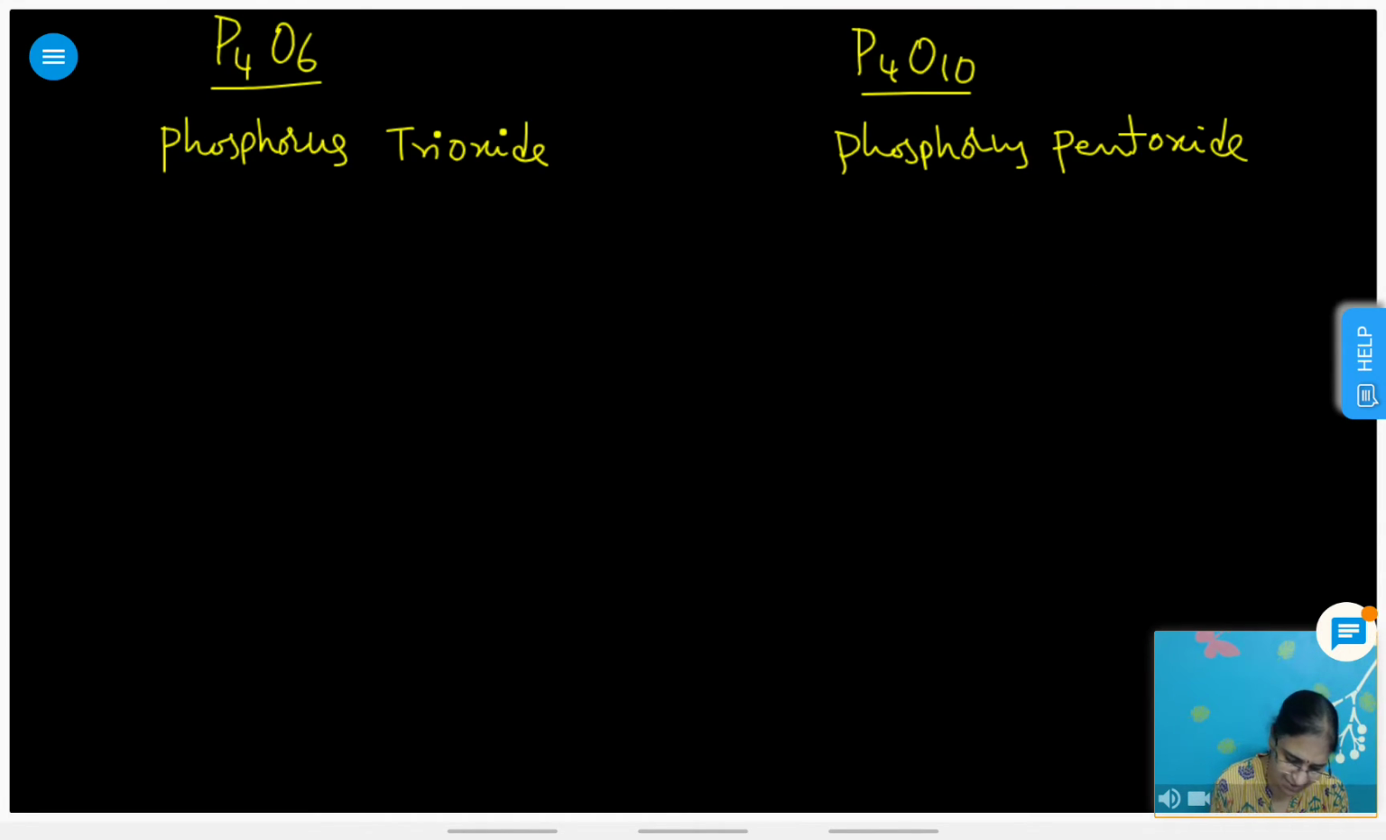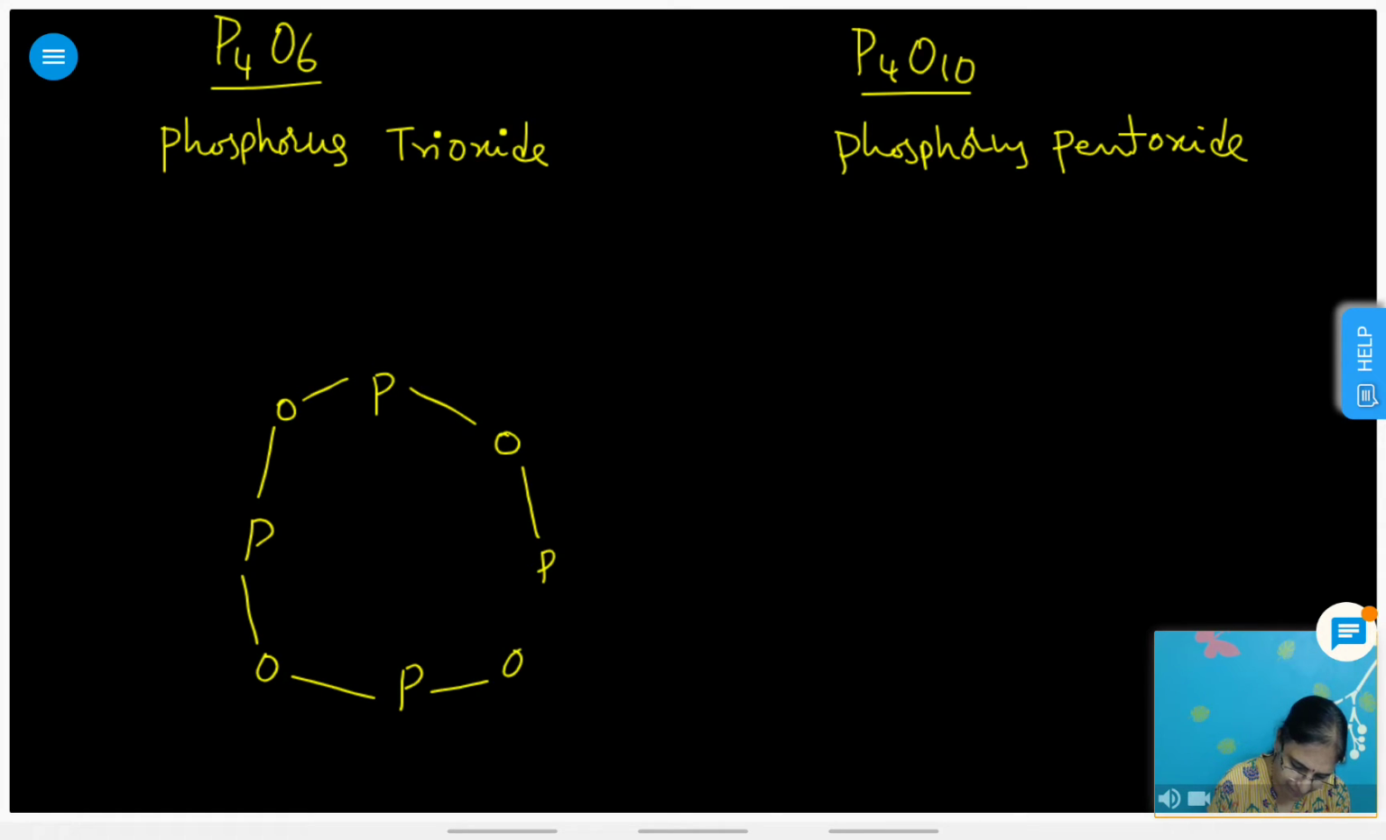So let us consider this. All of you write down the structure. Four phosphorus atoms are at the four corners of a tetrahedron, and adjacent phosphorus atoms are joined by oxygen. At the center we have this oxygen, and here also we have another oxygen. So this is the structure. Each phosphorus has a lone pair. Okay, done with this.